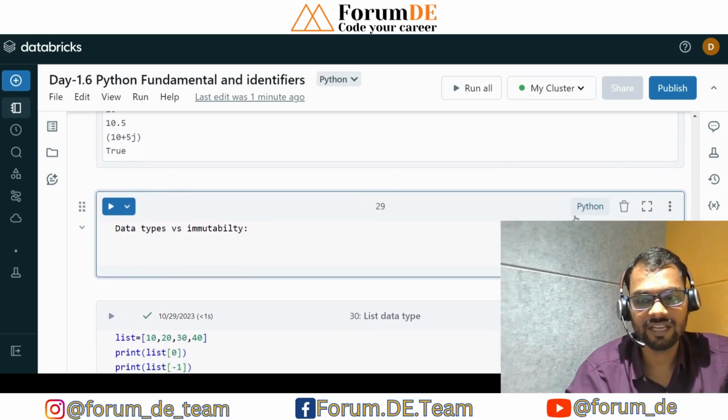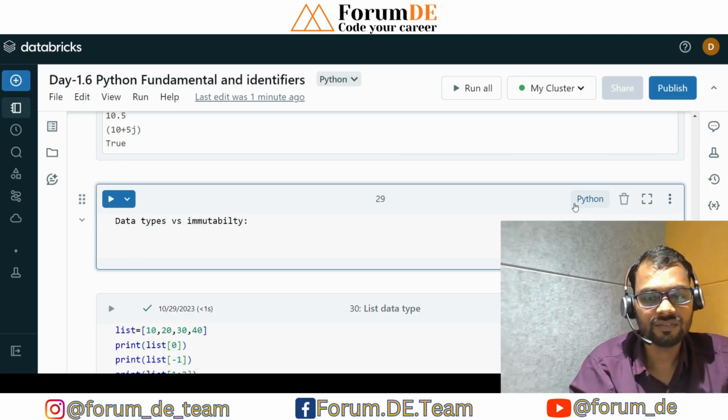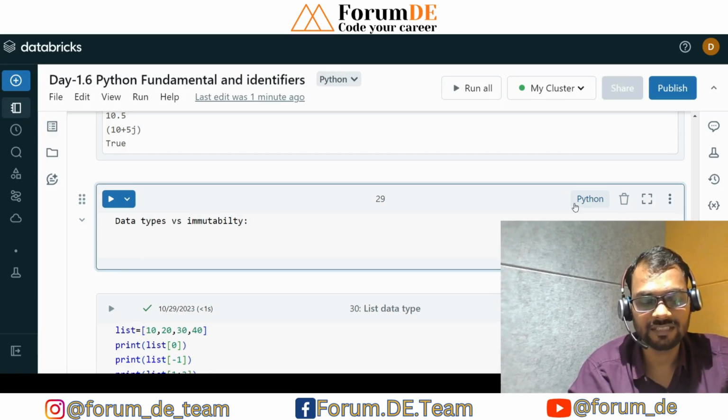We cannot change these fundamental data types. If we want to change that, we can, but that will create a different object. That is the non-changeability behavior of the fundamental data types, and it is called immutability. So in Python, whatever fundamental data types we discuss, these are immutable.